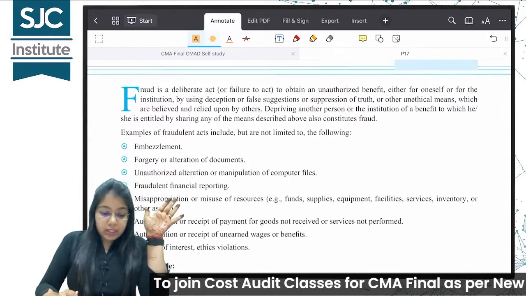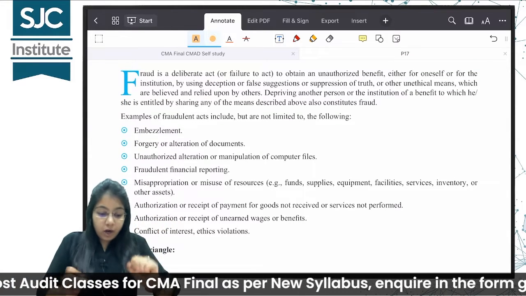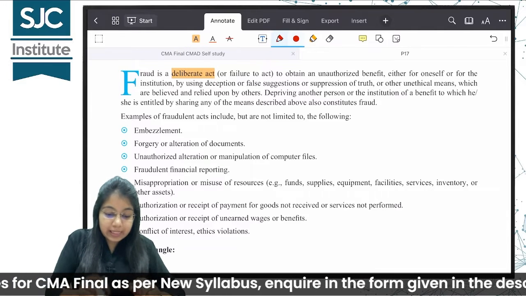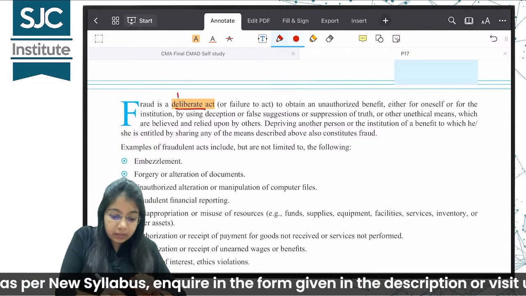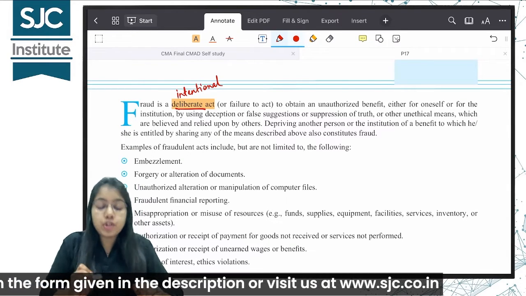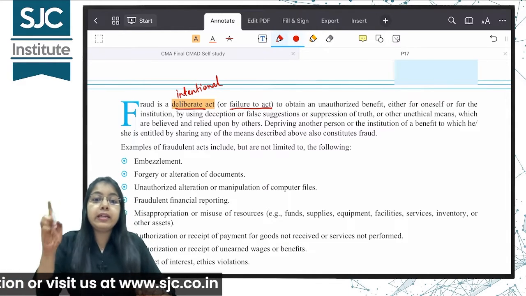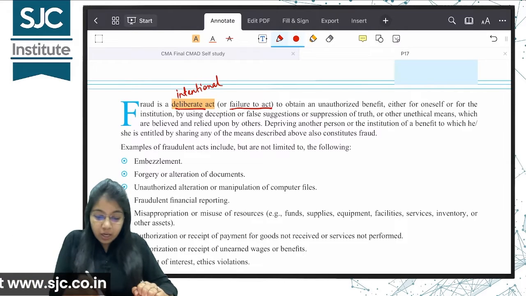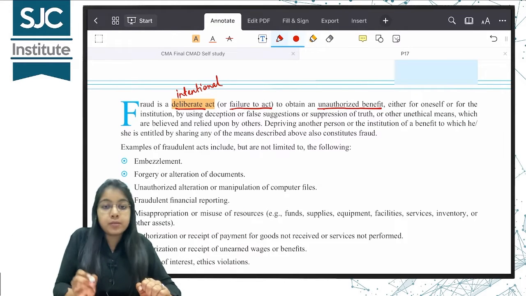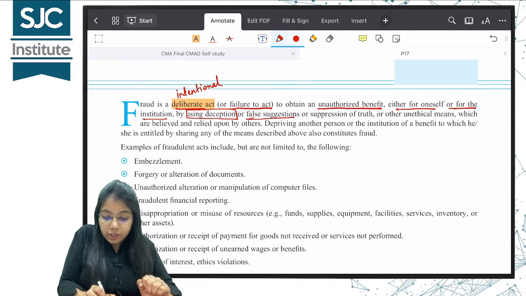All right, so the next topic is fraud. What is fraud? Fraud is a deliberate act. Deliberate means intentional. It is an intentional act or failure to act. या तो आपने काम किया गलत या फिर जो सही करना चाहिए था वो नहीं किया. Failure to act to obtain an unauthorized benefit either for oneself or for the institution by using deception or false suggestions or suppression of truth.